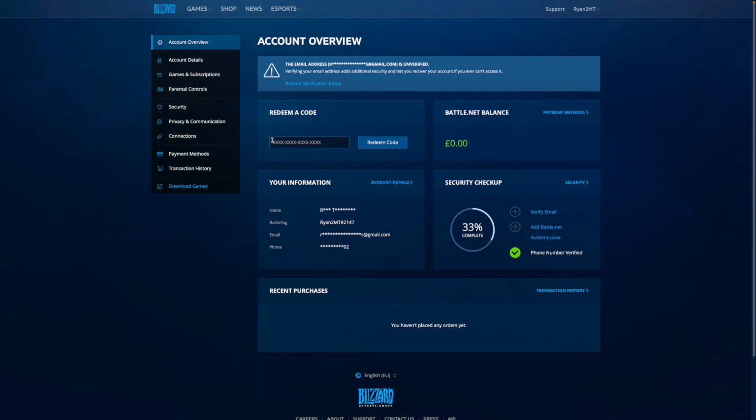All you simply need to do then is enter in your 16-digit code in this box right here, and then once you do that you will be able to click on redeem code.